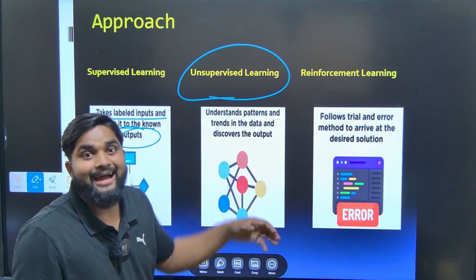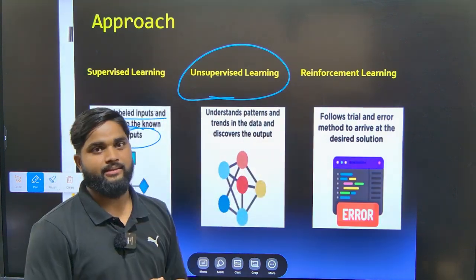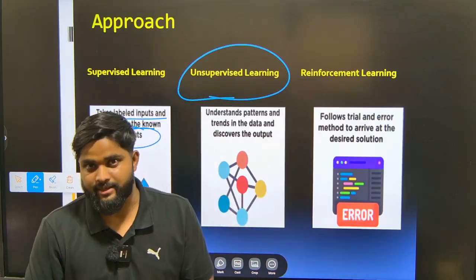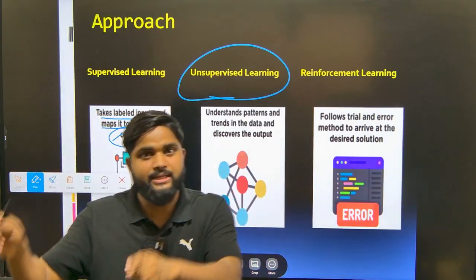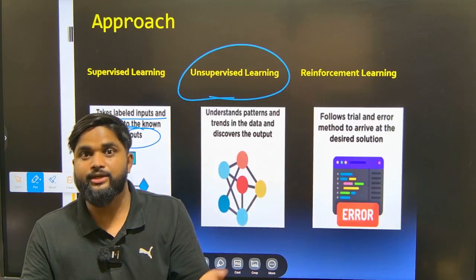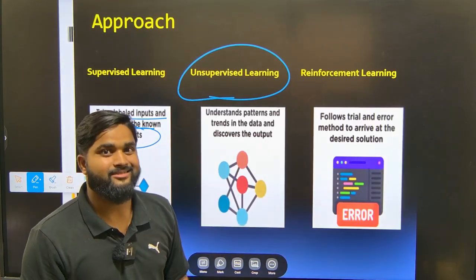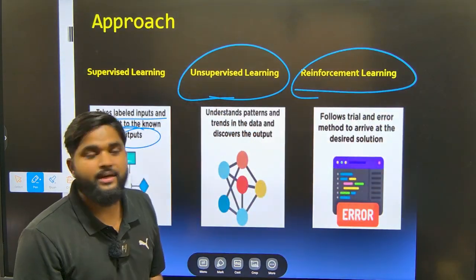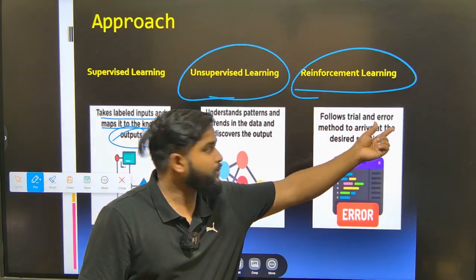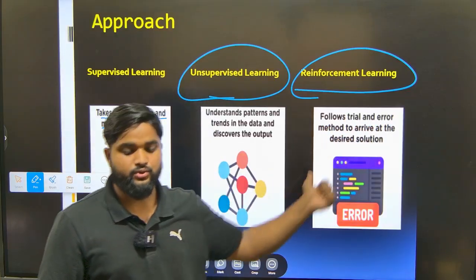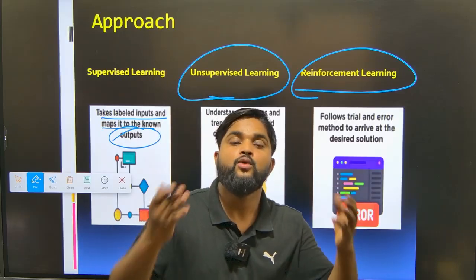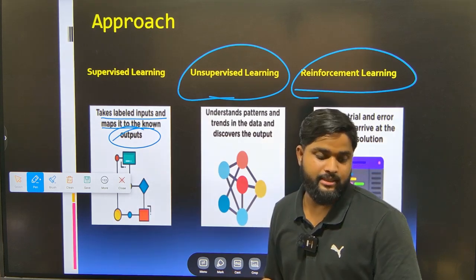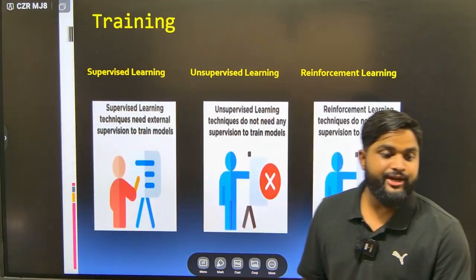Now the unsupervised learning model understands the pattern and trains on the data, and it discovers the output from the pattern. That means if you take a collection of data, the machine learns some pattern from that data, and from that pattern it predicts it is an apple, an orange, or a banana. This is unsupervised learning. Now the reinforcement learning: we'll be working with an agent and an environment. It follows a trial and error approach to arrive at the desired solution, working with the agent and environment for a better reward. This is reinforcement learning.